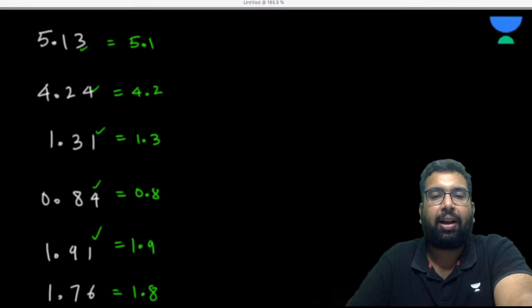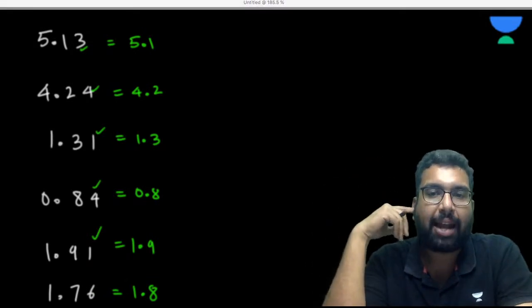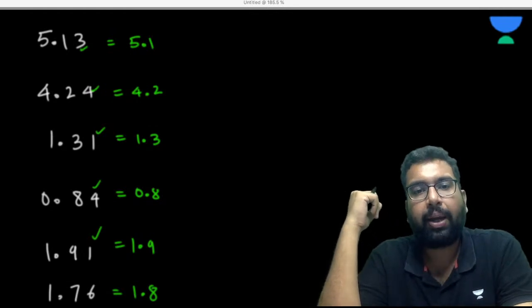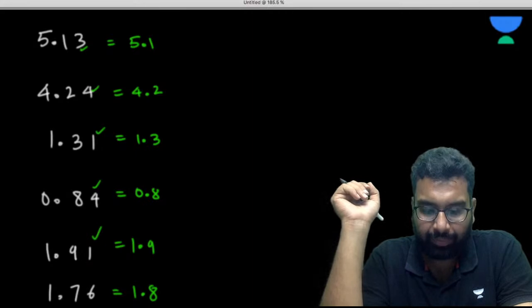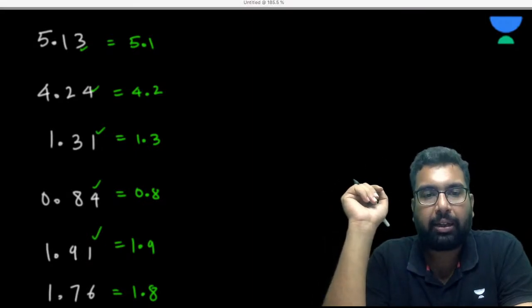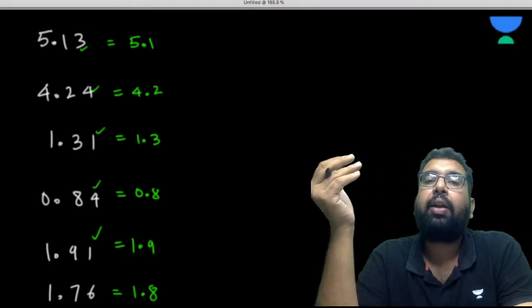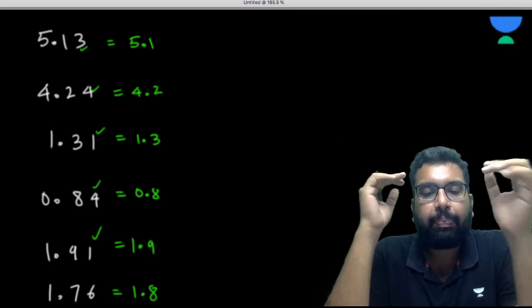In the last case it will become 1.8. I have made this question here so that you don't make that mistake in the flow. So this is going to become 1.8. I hope it is fine to everyone. Now the question that must come to your mind: when it is greater than 5 we raise the digit, and when it is less than 5 we keep it that way.